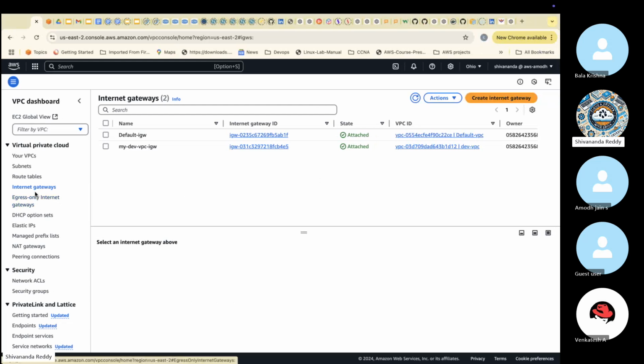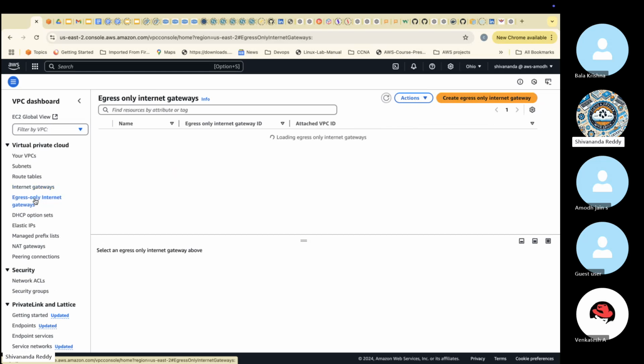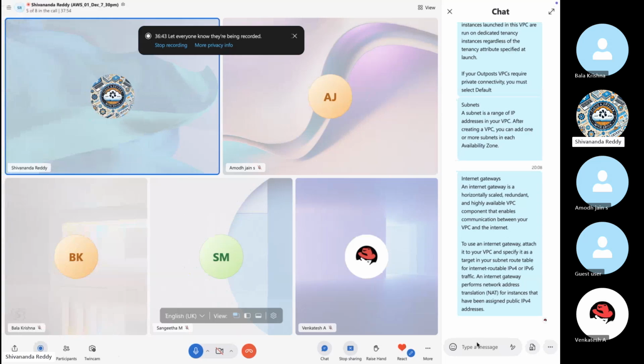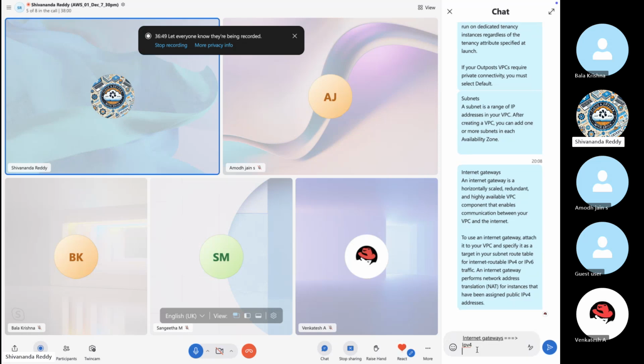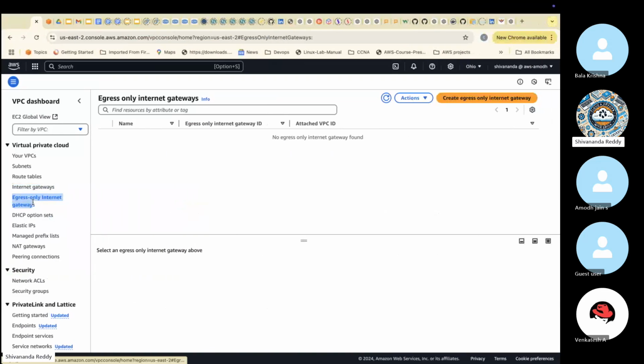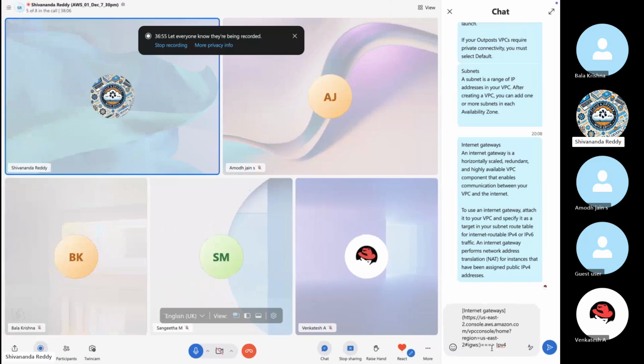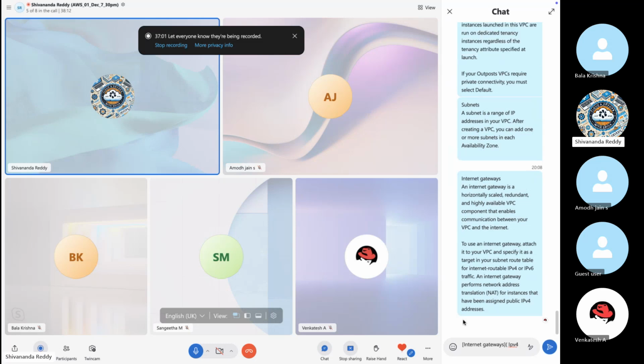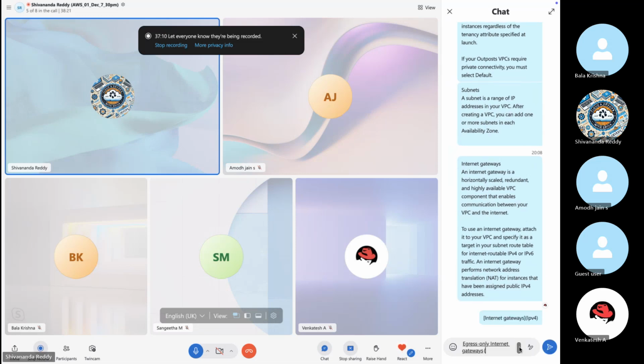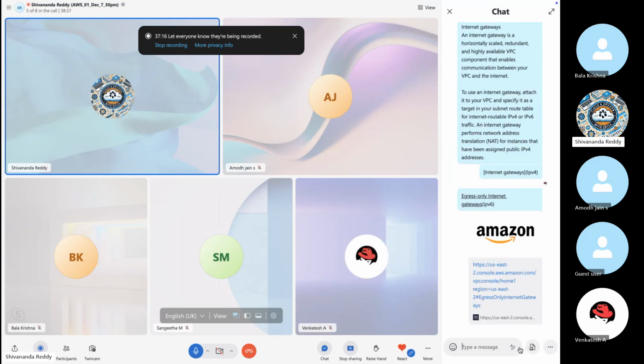So, egress only internet gateway, the next one. Look at guys, the internet gateway is for IPv4, and the egress only internet gateway is for IPv6. Make sure that internet gateways are for IPv4, then egress only internet gateway for IPv6.